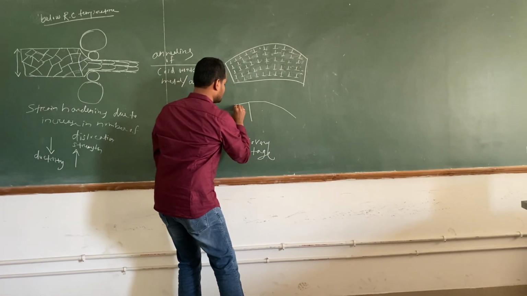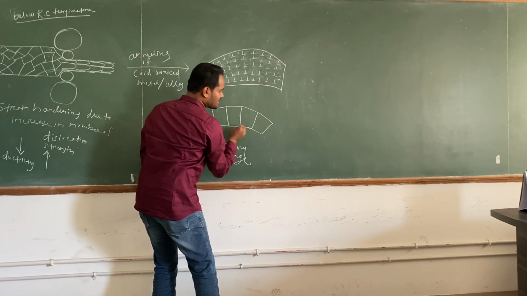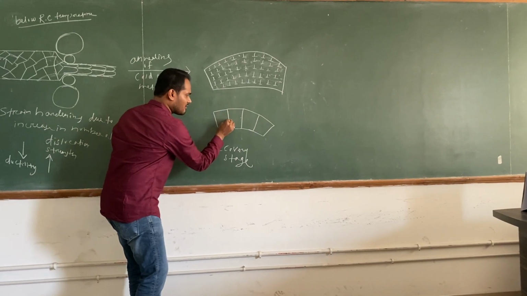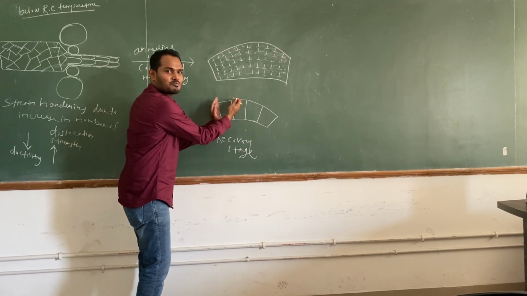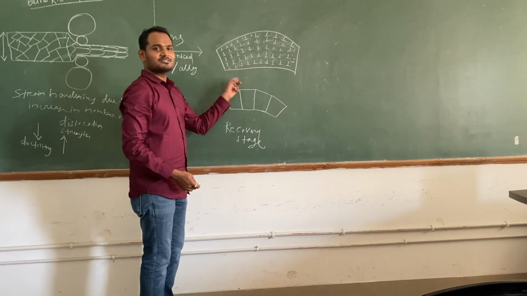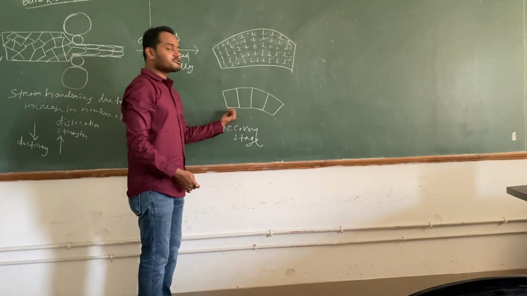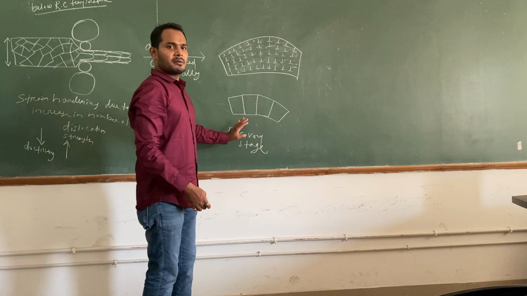See, this is one part. You are getting my point now? Due to this arrangement only, these dislocations have arranged here, so it is forming small grains. Initially it was a single grain. Due to the arrangement of this, it becomes small grains. These are called subgrains actually. Fine, it is okay for this. So the recovery stage, you people have understood.